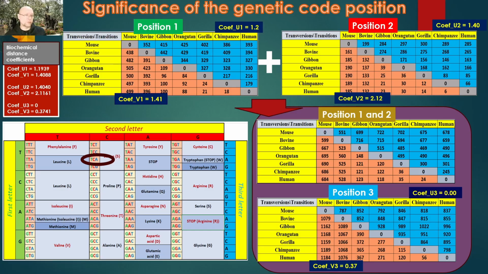In the case of the third position, a substitution will generally have the smallest effect. All transitions at the third position will not affect the encoded amino acid. For example, our leucine codon TTA, after a transition at the third position, becomes TTG, which still codes for leucine. This is true for any amino acid and even for stop codons. According to the table, nothing should change after a transition at the third position. It is slightly different in the case of a transversion at the third position, but here the change will have no effect on 8 amino acids.